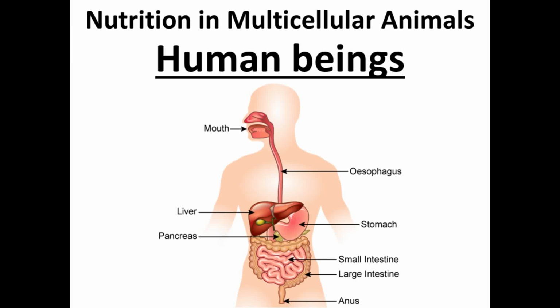Next we will learn the nutrition in multicellular animals. We will take the example of human beings. Human beings are omnivorous in nature, means they feed on different plant parts as well as different animal products. The food we eat is broken down into simpler molecules in our digestive system. So let's start the digestive system of human beings. This is the diagram of the human digestive system. It starts with the opening known as mouth and ends at the anus.